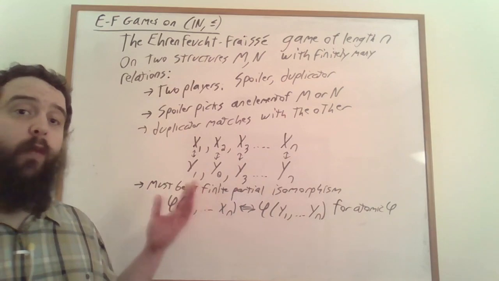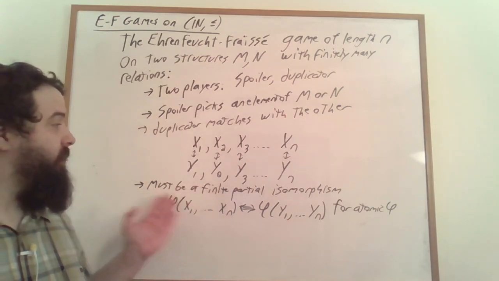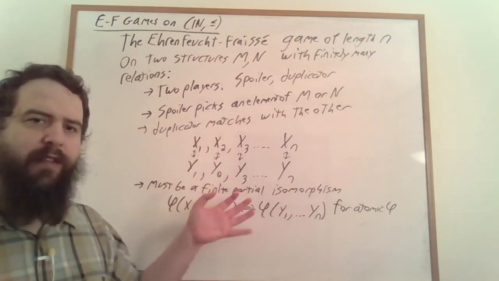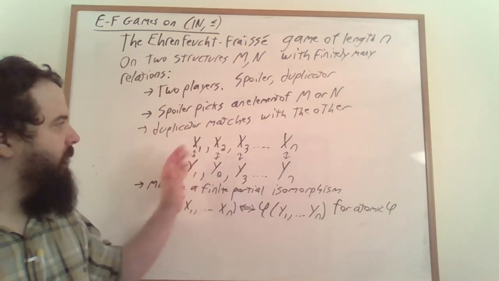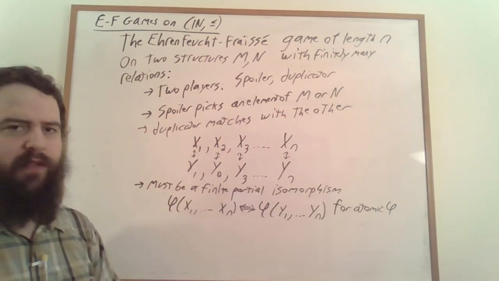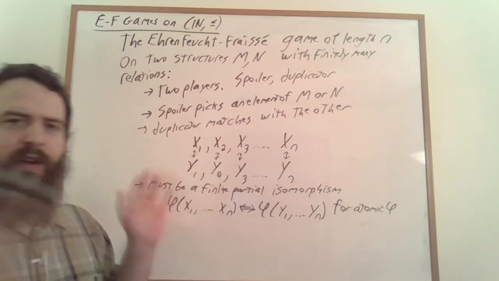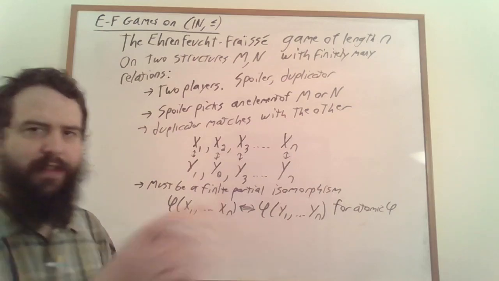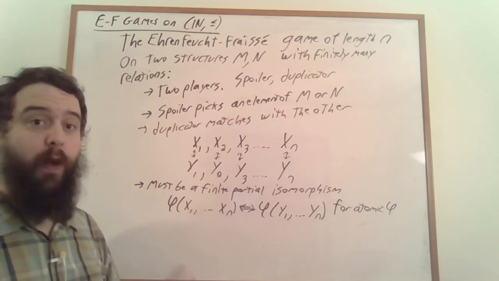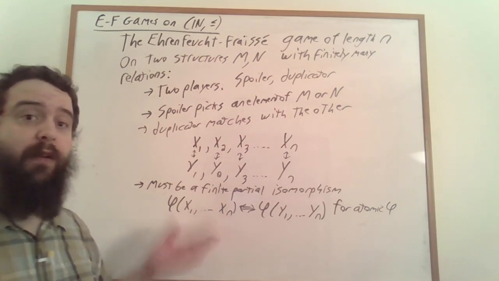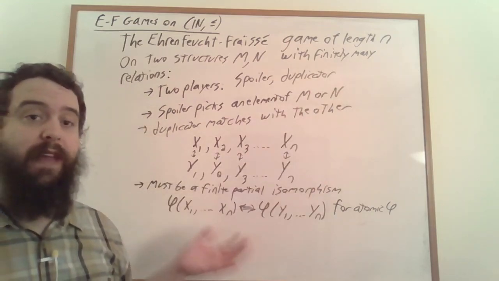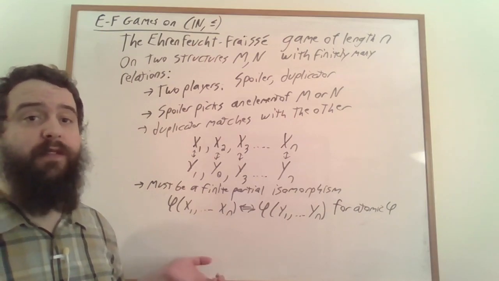We say that spoiler wins the game if at any point they can force this to not be a partial isomorphism. And as soon as it's not a partial isomorphism, as soon as there's an atomic formula that holds of some of the elements up here that doesn't hold of the same elements down here, or vice versa, then we can call the game done. We don't have to worry about finishing the game all the way up to length n. It's definitely the case that spoiler has won this game. On the other hand, if duplicator is able to last for n turns, then duplicator is said to have won the game. The following fact is what makes Ehrenfeucht-Fraïssé games useful.